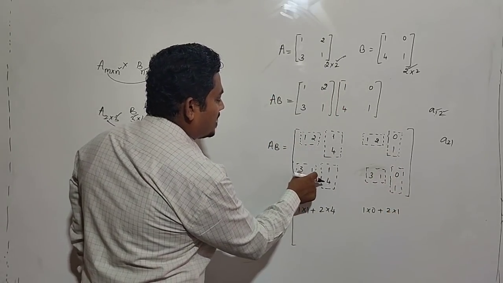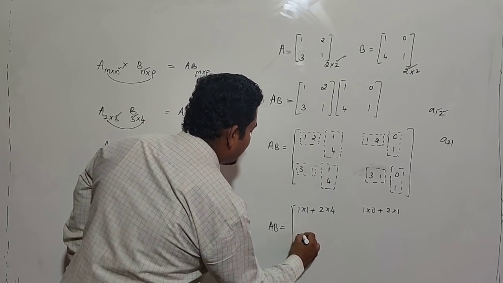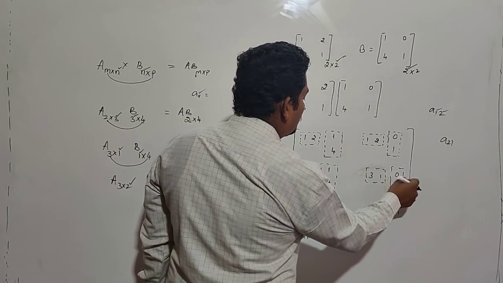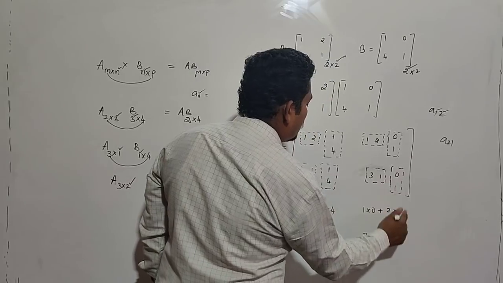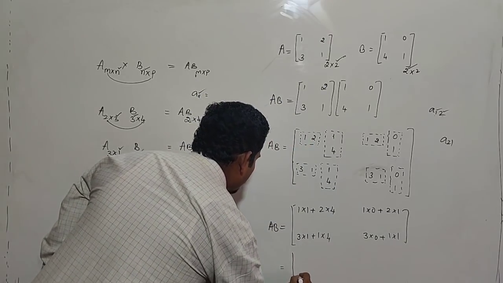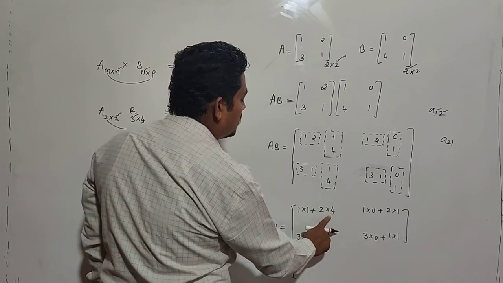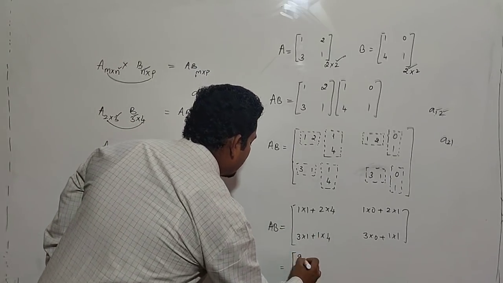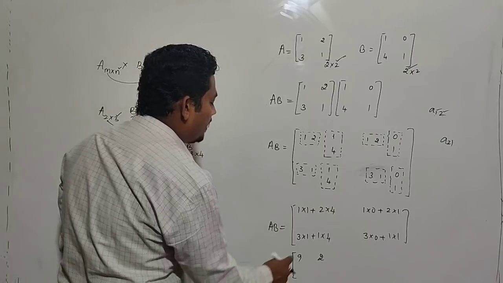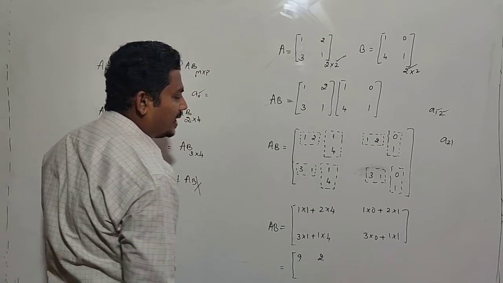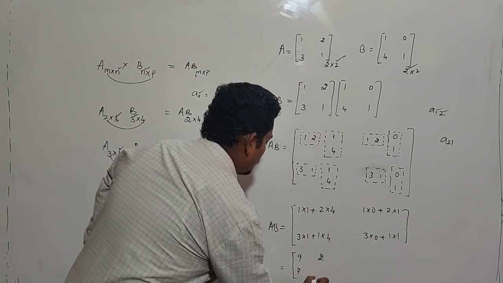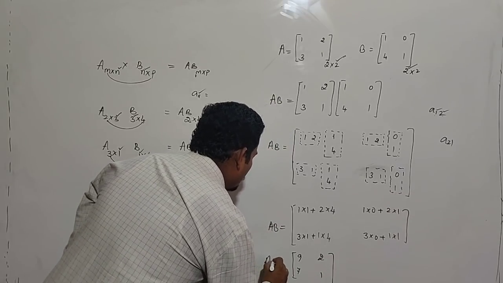Next, second row with first column, that is 3 into 1 plus 1 into 4, then 3 into 0 plus 1 into 1. Lastly we get A into B. 1 into 1 is 1, 2 into 4 is 8, 8 plus 1 is 9. Then 1 into 0 is 0, 0 plus 2 is 2. Next 3 into 1 is 3, 1 into 4 is 4, so 7. 3 into 0 is 0, plus 1 into 1 is 1. It is our A into B.